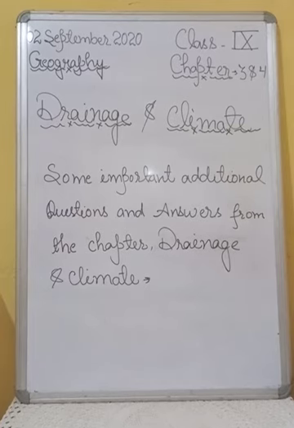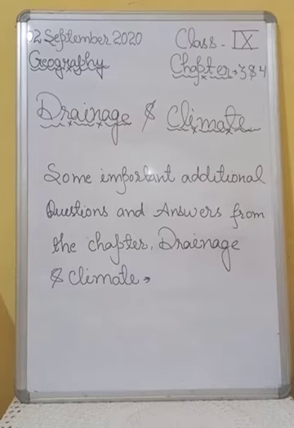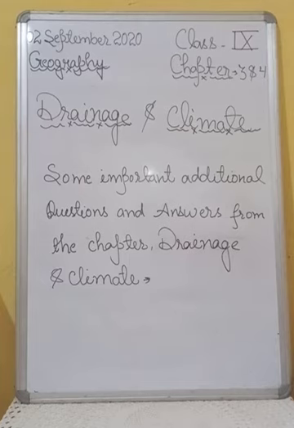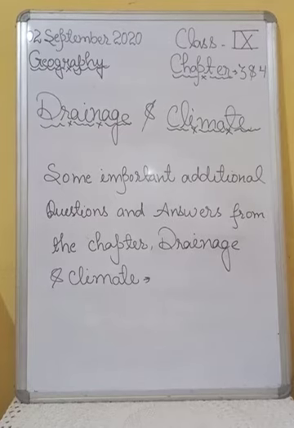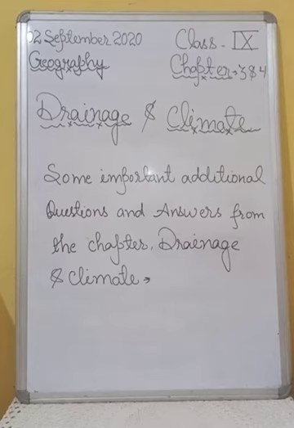Question number 8 is, list the factors on which the drainage pattern depends. Answer number 8 is, the slope of the land and the rock structure as well as the climatic conditions of the area are some factors on which the drainage pattern depends. Full stop. Alright. After that, question number 9 is, how is the dendritic pattern formed by the river?